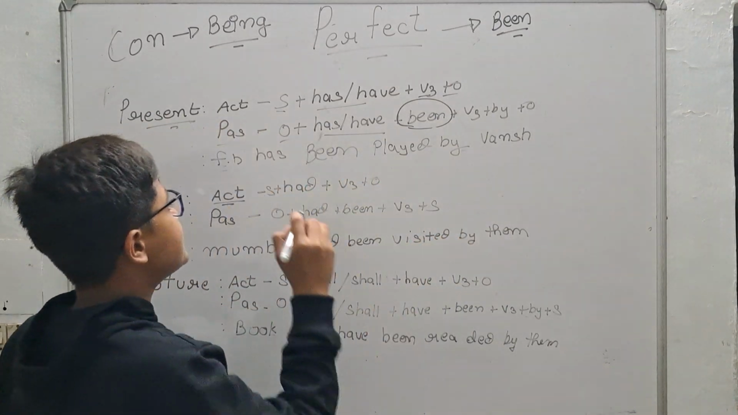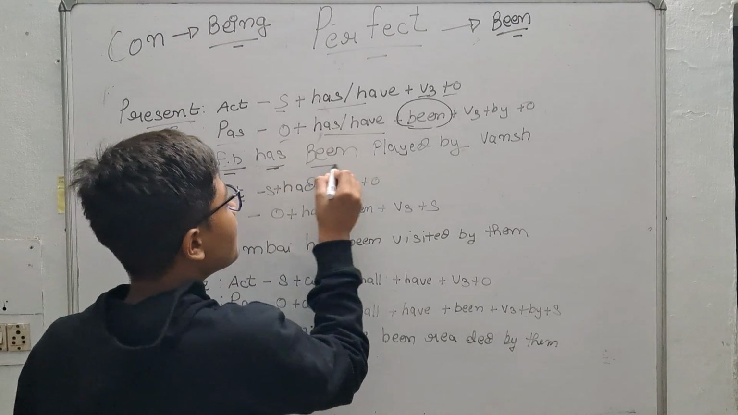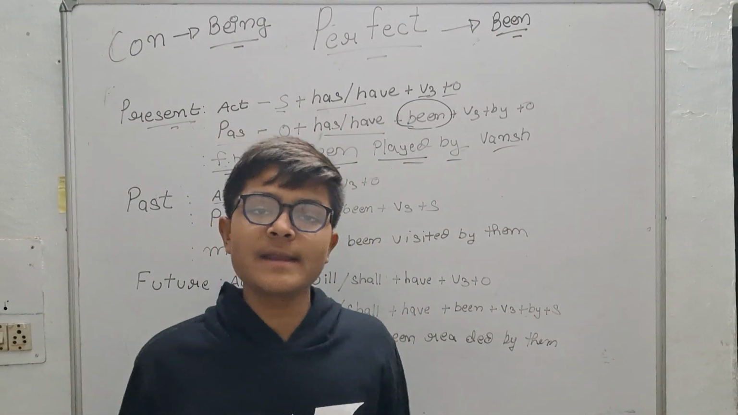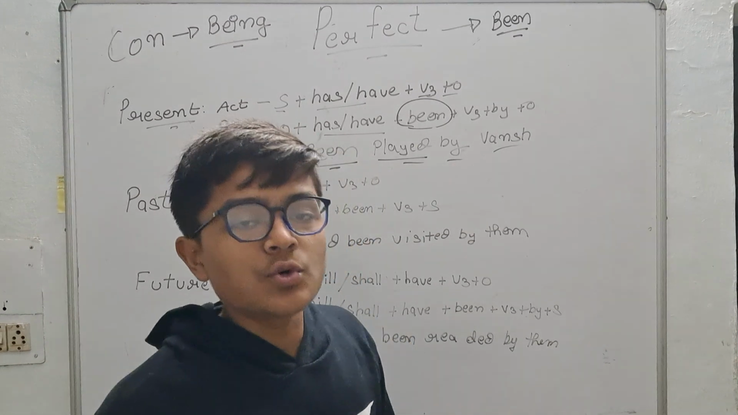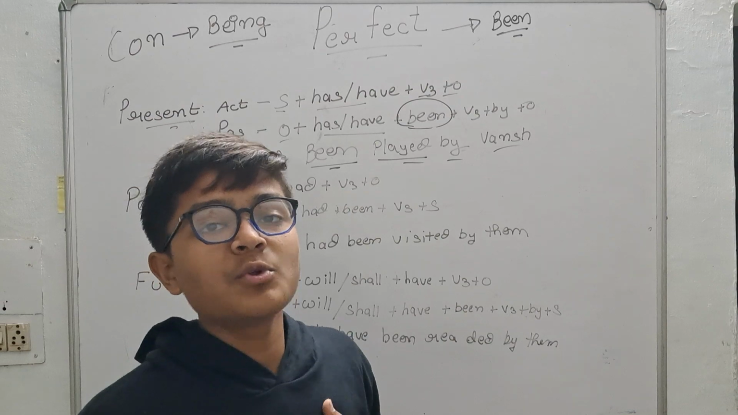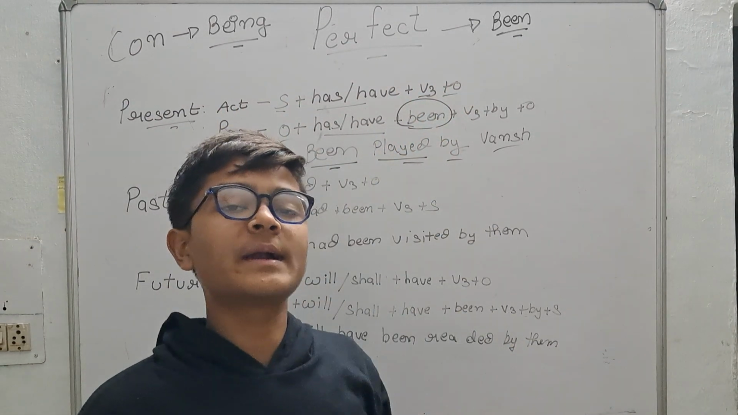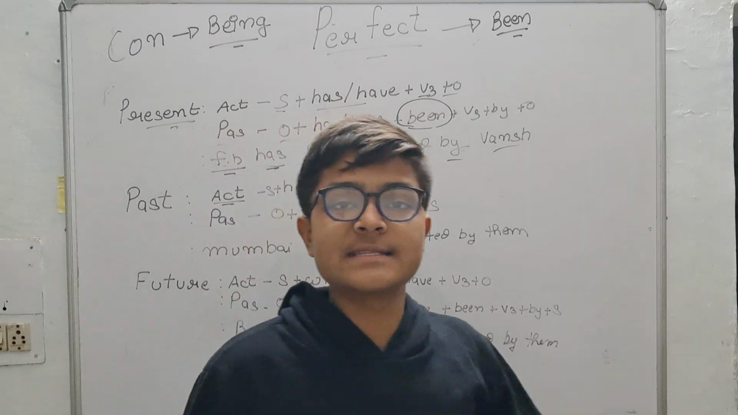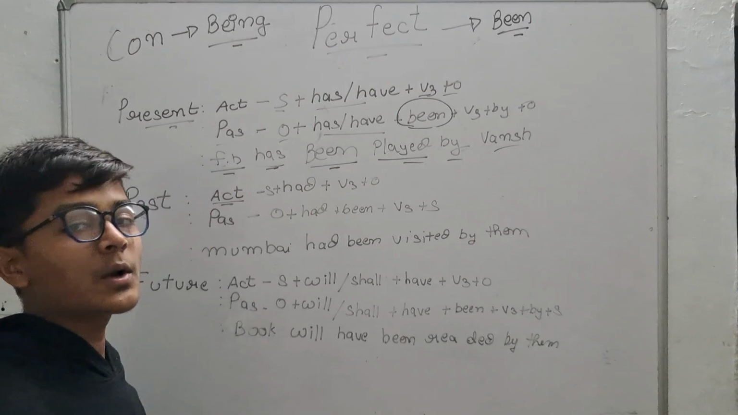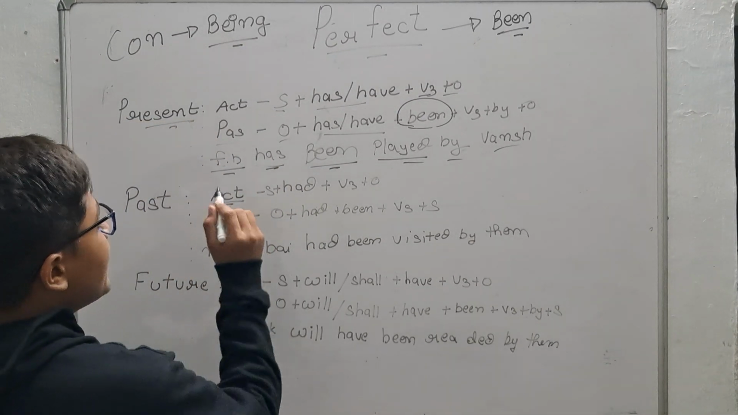So let's see an example. Football has been played by Vansh. Football has been played by Vansh. Okay, so you have to just remember and feel the format of active passive and the tense. You are going to be master in this. So let's continue with past active voice.